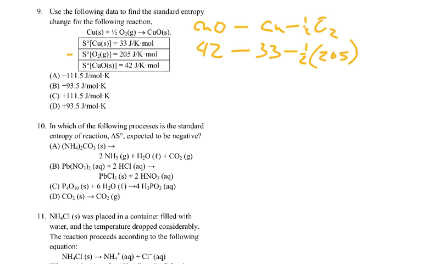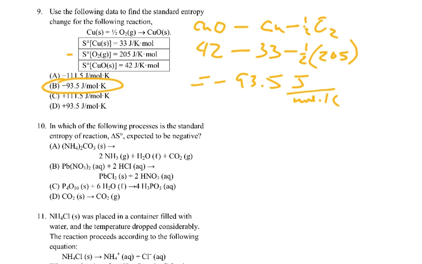So 42 minus 33 minus 102.5, I get negative 93.5, and that's joules per mole Kelvin. And that is answer B.